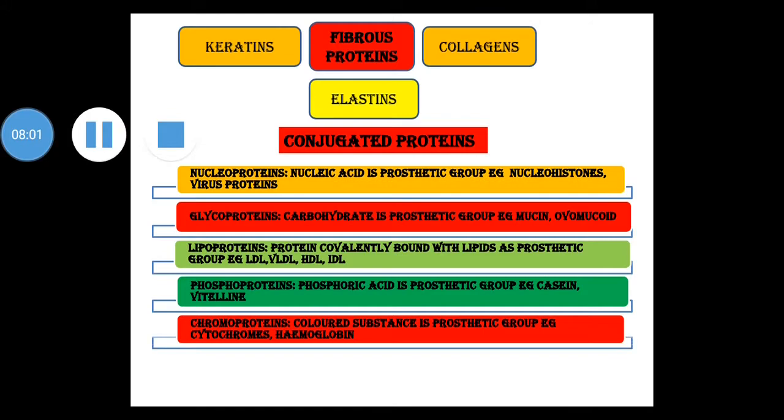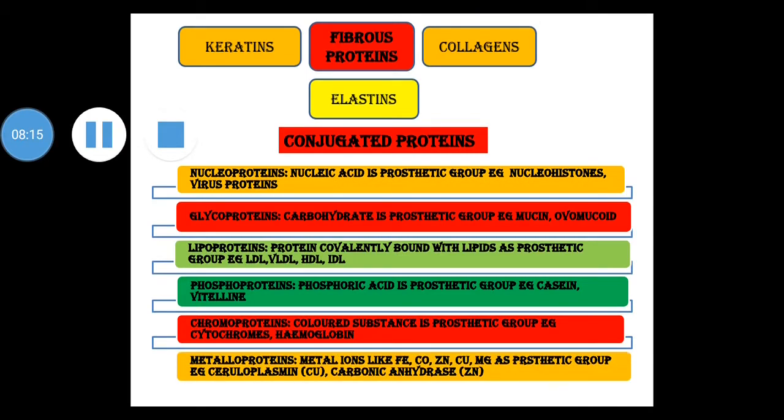Next is chromoproteins. In chromoproteins, the prosthetic group is a colored substance. Example is hemoglobin, cytochromes. Then next is metalloproteins. In metalloproteins, metal ions are present as prosthetic group. These proteins contain metal ions such as Fe, that is iron, Co, that is cobalt, Zn, that is zinc, Cu, that is copper, Mg, that is magnesium, etc. Example is ceruloplasmin, which consists of Cu, that is copper, and carbonic anhydrase consisting of zinc.